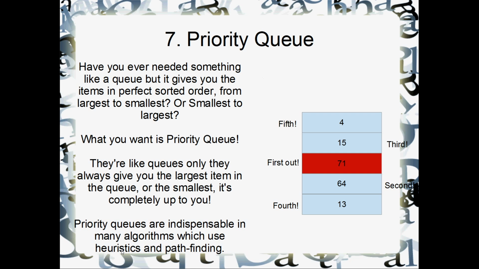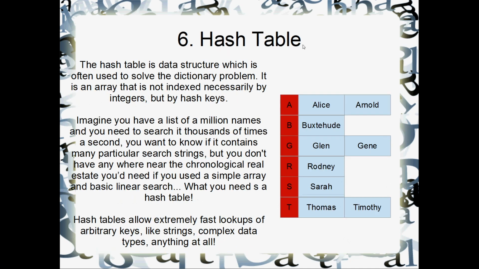But the thing about it is it makes a big list of possible paths that it could take. And the A-star algorithm always tries to pick the most likely path to lead to the exit the quickest. And it does that with a priority queue. Or I should say that a priority queue can help it do that very, very fast. Otherwise, you might just be looking through a list of possible nodes every time, some unsorted array, and it's just going to take a really long time. But a priority queue makes the A-star algorithm really fast. Okay, number 7, the priority queue.